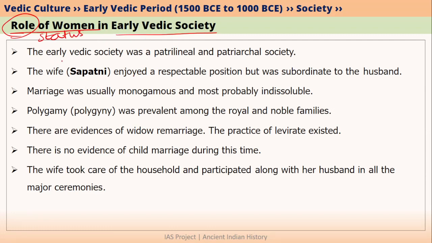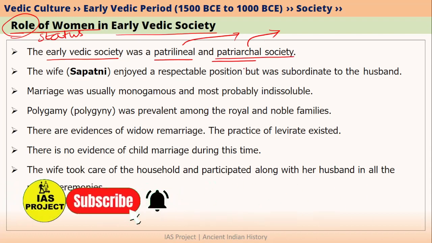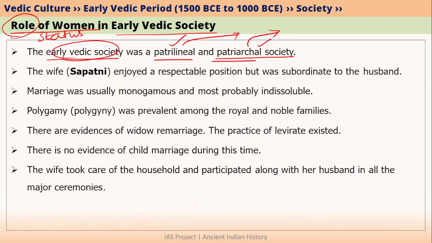We have studied that early Vedic society was a patrilineal society and also it was a patriarchal society. I told you that patrilineal society means children get their last names or surnames from their father's side. And also in patrilineal families, the inheritance of the father goes to the son. In patriarchal families, men dominate within the family. Also, if a society is a patriarchal society, then in that society also men dominate. So early Vedic society was a patrilineal society as well as a patriarchal society.